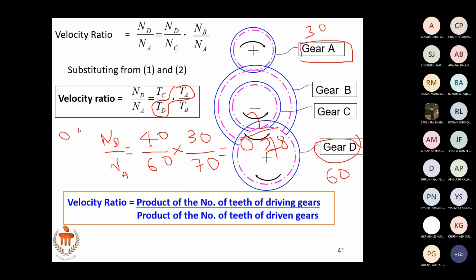In simple gear train, you had a reduction of velocity ratio of 0.5. Right? Is it speed reduction? ND by NA equals 0.5 means, if NA is rotating at 1000, ND will rotate at 500 RPM in the case of simple gear train. Now, for the same size of gear A and gear D, with the compound gear train setup, we are getting a ratio of 0.3.